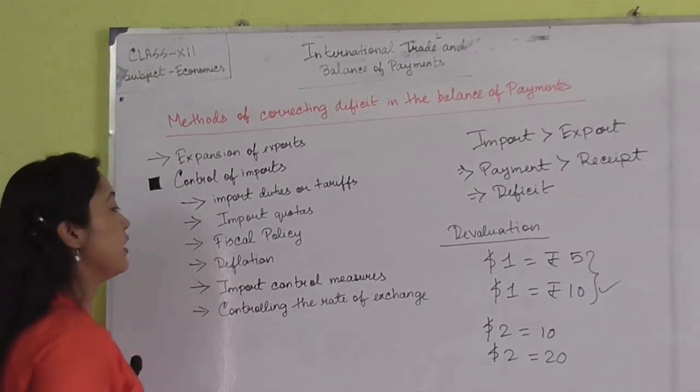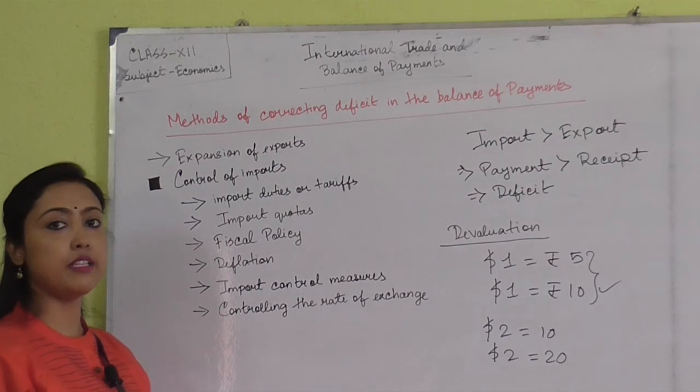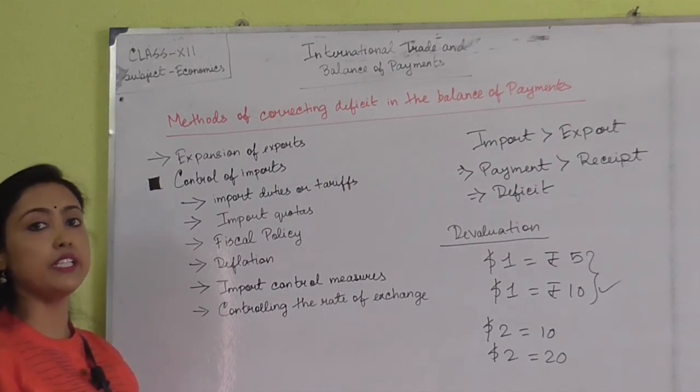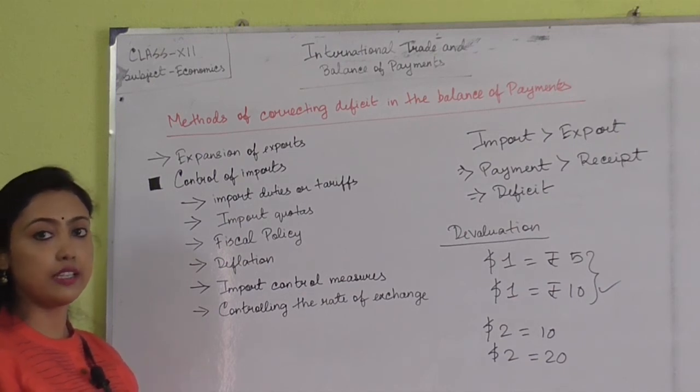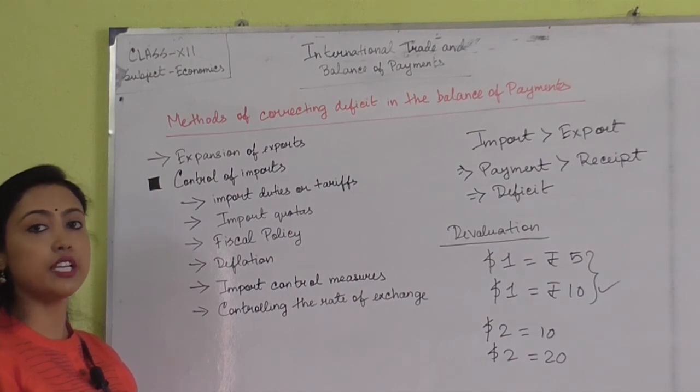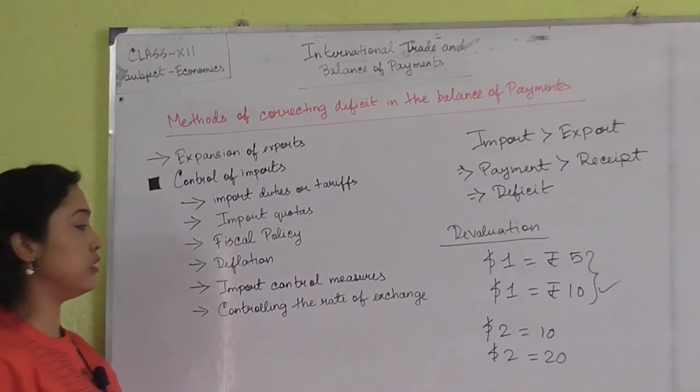Next is deflation. Now due to deflation, what happens? The national income will fall. If there is a deflation in the economy, the national income will fall, and if there is a fall in the national income, then it will not be possible for the residents of the home country to purchase from abroad, because the imported goods will be very much expensive to them. So through the policy of deflation, imports can be controlled.